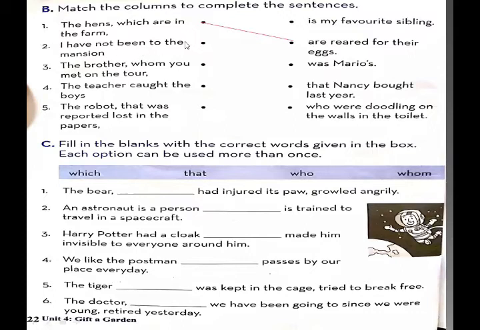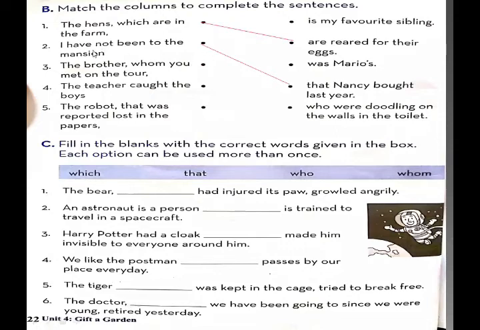I have not been to the mansion that Nancy bought last year. Means you are showing your relation with Nancy's house. Okay, Nancy's mansion. Mansion is the name. We call the big house, the house which is very spacious or big, a mansion.